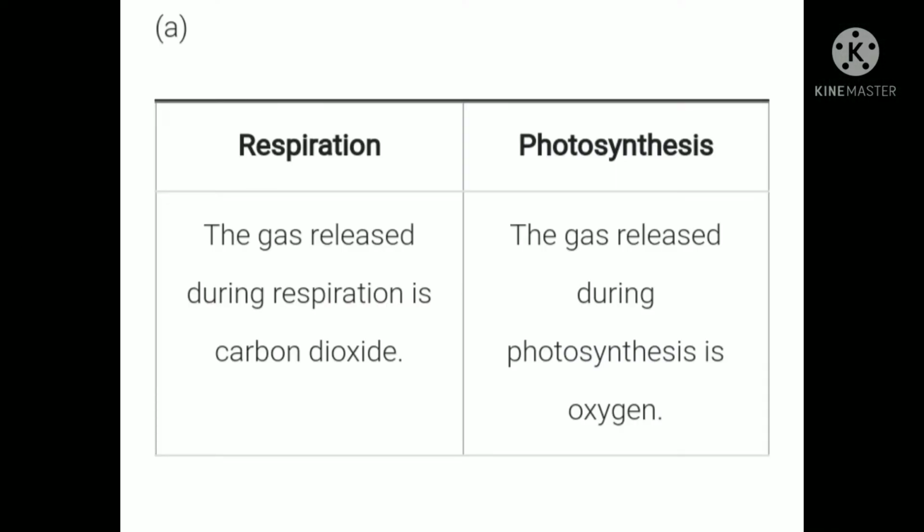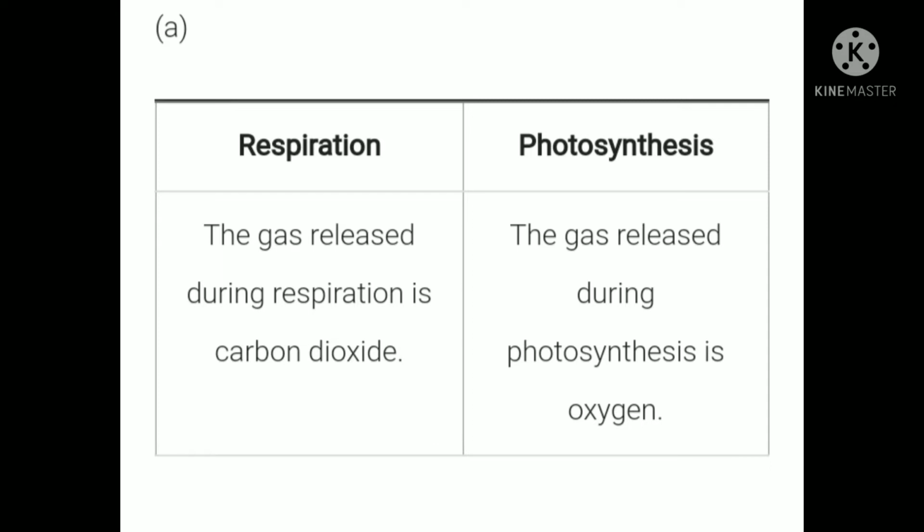So the first question is the difference between respiration and photosynthesis. Remember, in case of respiration, we human beings as well as animals respire, and photosynthesis is in case of plants only.